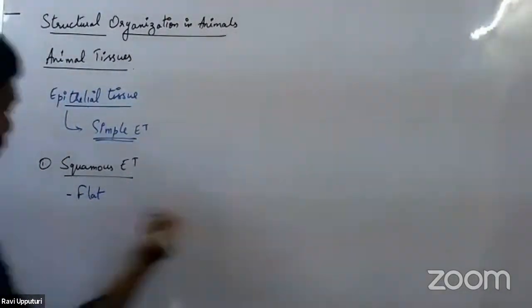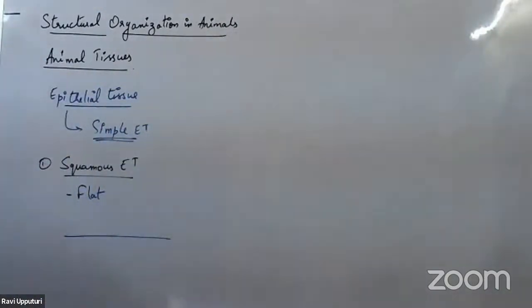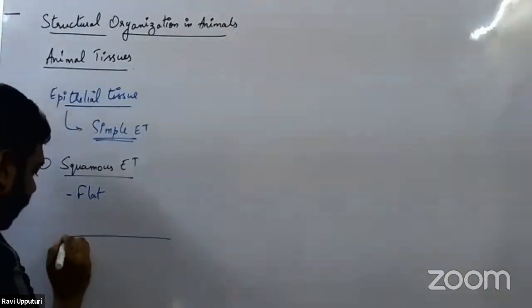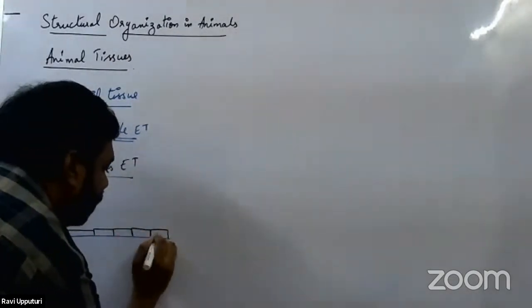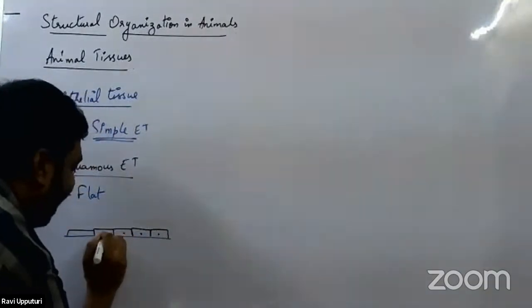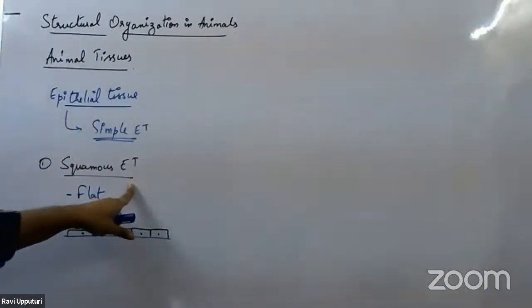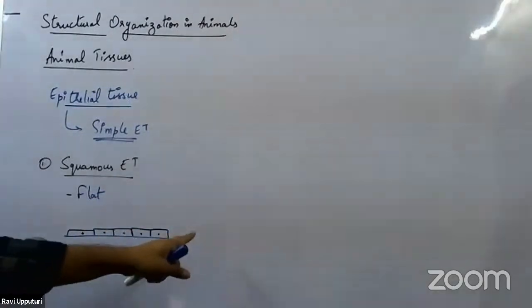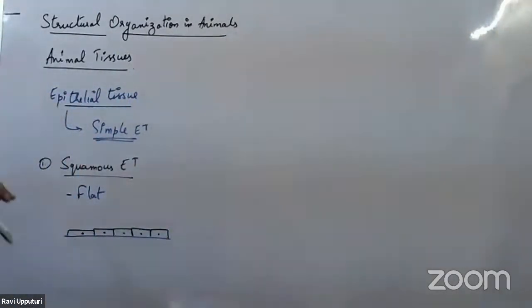Now, how do they actually look like? Say this is the basement membrane we are talking about. On the basement membrane, there are these flat cells present like this, and they would all have a centrally located nucleus. So if this is the type of cell, we would call them simple squamous epithelial tissue. Simple because there is only one single layer. Squamous epithelium because they are flat cells.